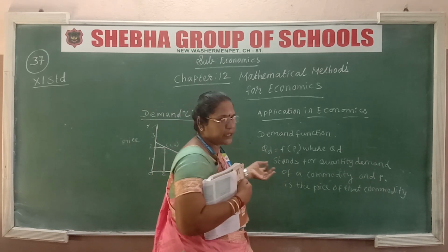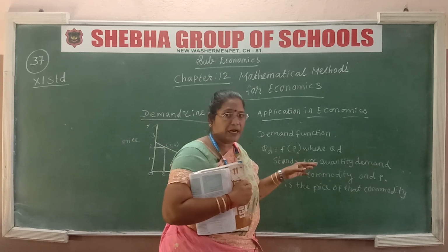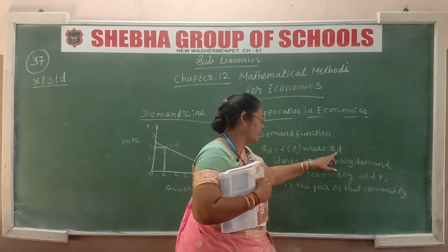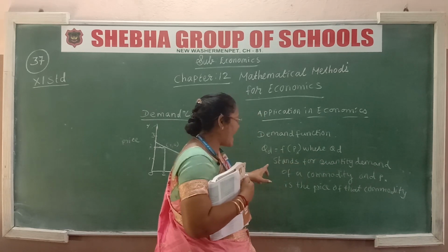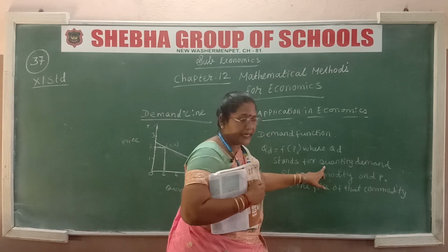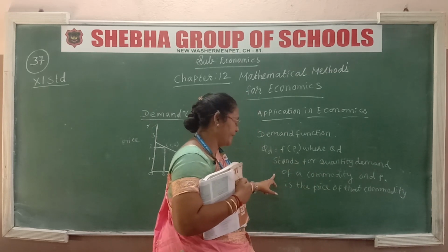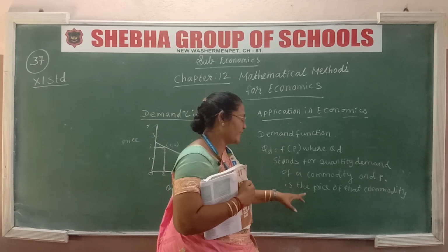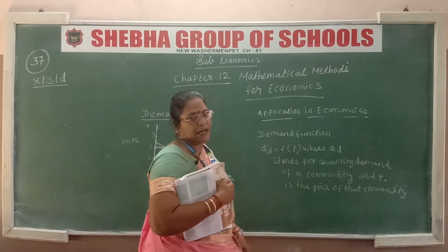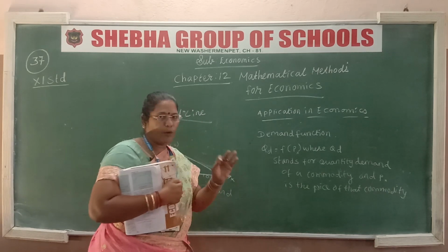According to that only, price we calculate how much is required. So QD stands for the quantity demand of a commodity, and P is the price of that commodity. I told you it may be a pen, it may be a water bottle, it may be a book, whatever it is, how much quantity is required.